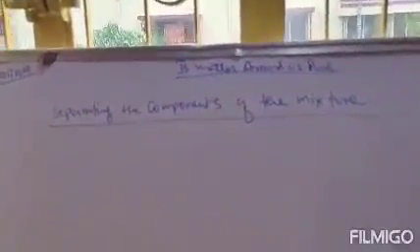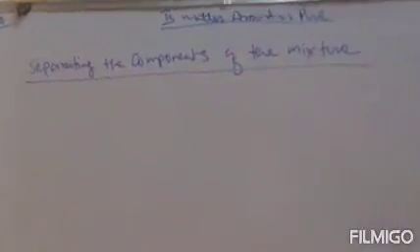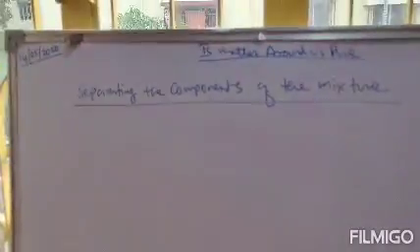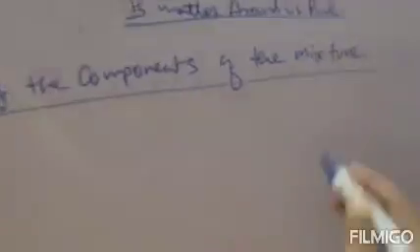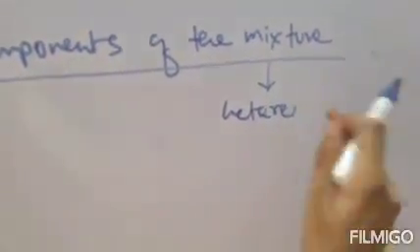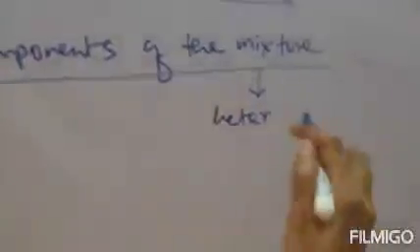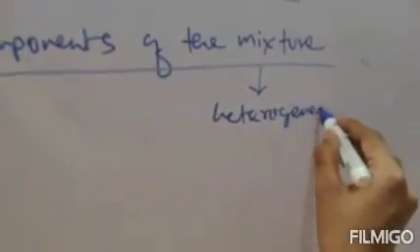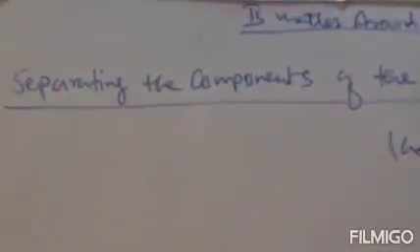But in a heterogeneous mixture, as the components are not properly mixed, those components can be separated. So the mixture here is a heterogeneous mixture, not homogeneous. Clear?